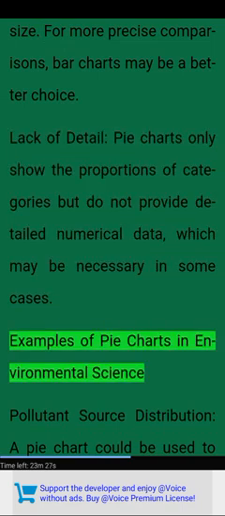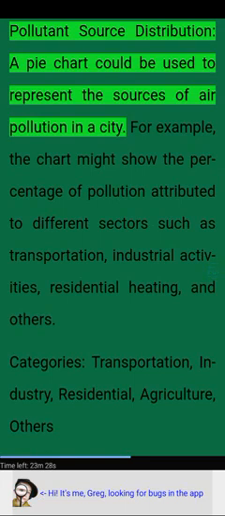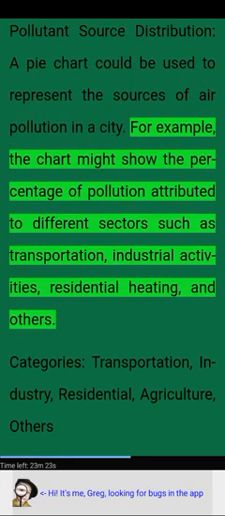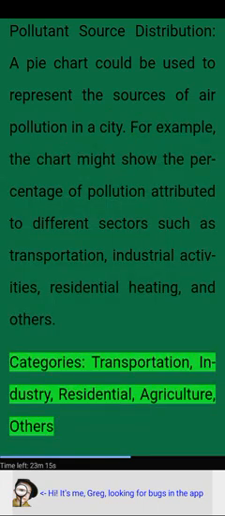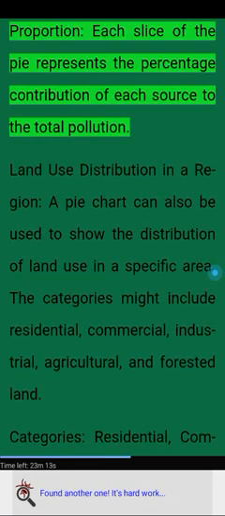Examples of pie charts in environmental science. Pollutant source distribution. A pie chart could be used to represent the sources of air pollution in a city. For example, the chart might show the percentage of pollution attributed to different sectors such as transportation, industrial activities, residential heating, and others. Categories: transportation, industry, residential, agriculture, others. Proportion. Each slice of the pie represents the percentage contribution of each source to the total pollution.